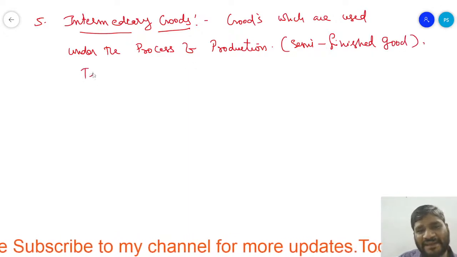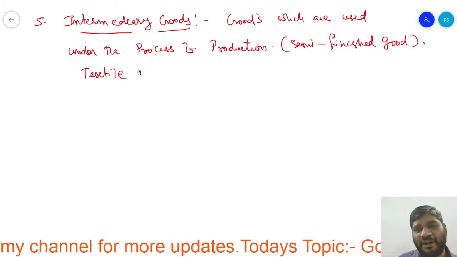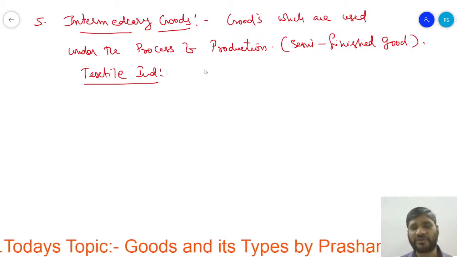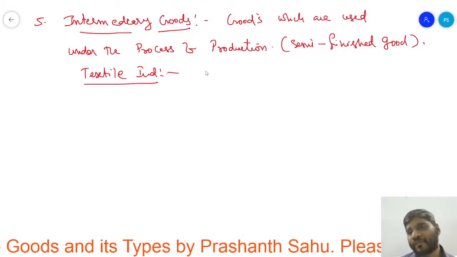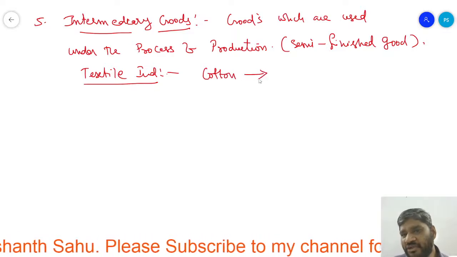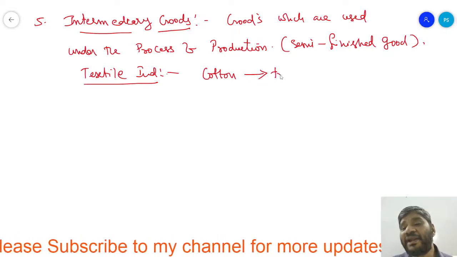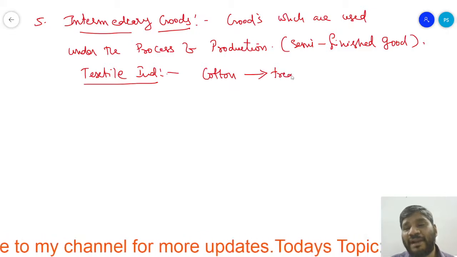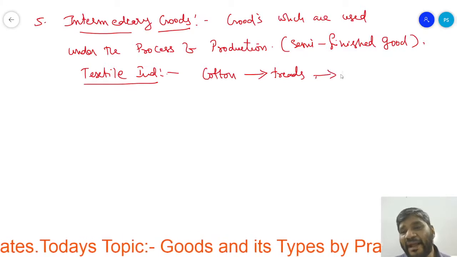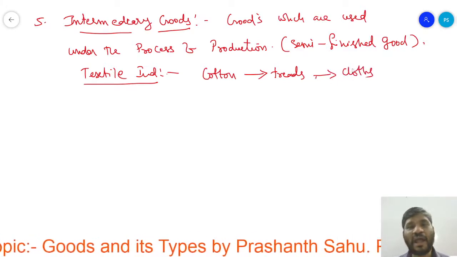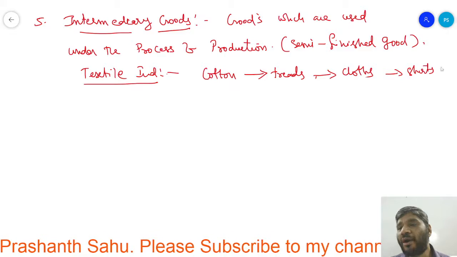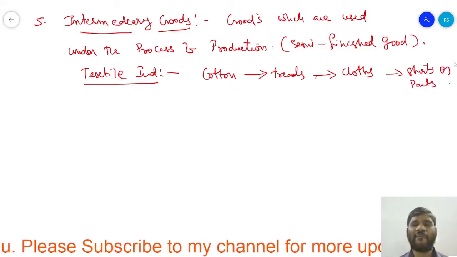For example, the textile industry. What is the semi-finished good they use? Here they convert the cotton. Cotton is a raw material. The cotton is converted into threads, and these threads again they convert into cloth, and again the cloth is taken out into the shirts or pants they manufacture, right?